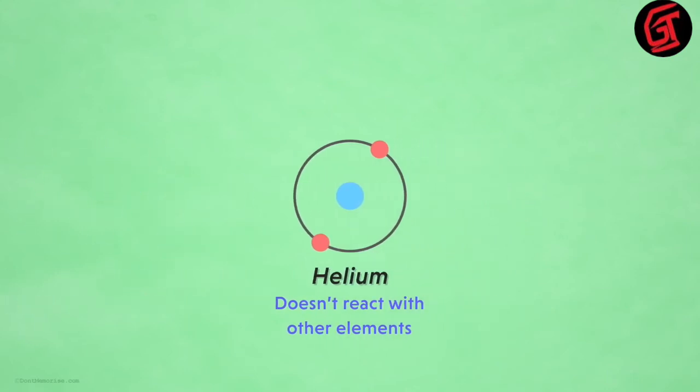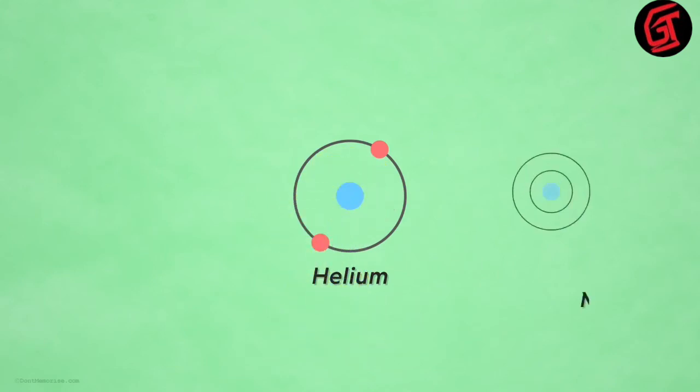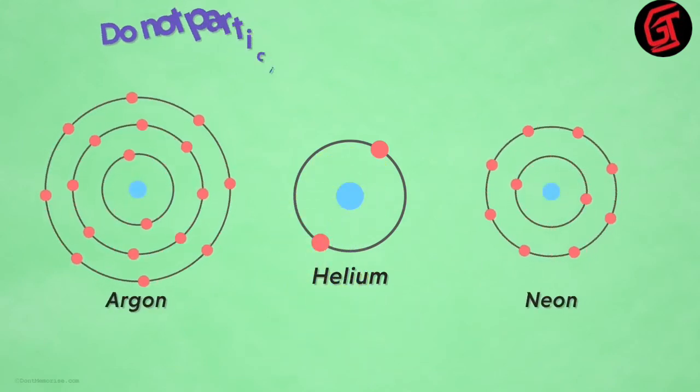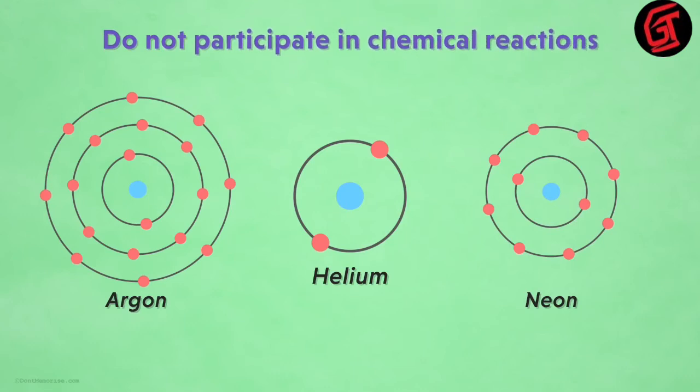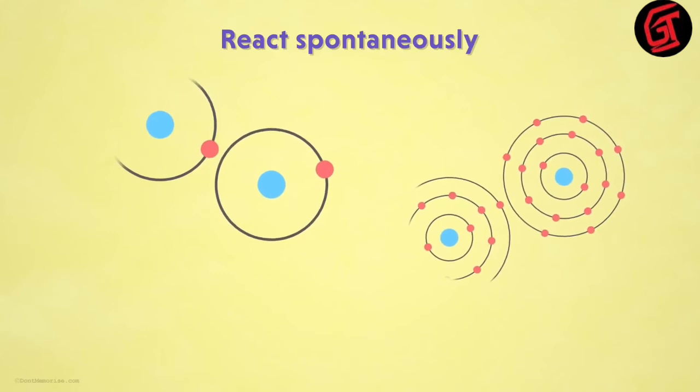Helium is a quiet, unreactive element that does not participate in reactions. But have you ever wondered why? What makes helium and many other elements, like neon and argon, not participate in chemical reactions? And another question we would have is what makes other elements react spontaneously with each other?